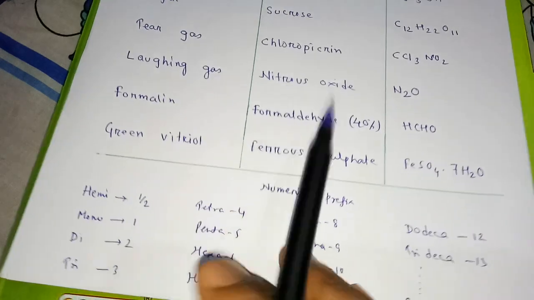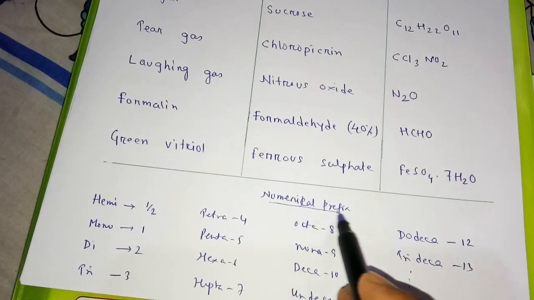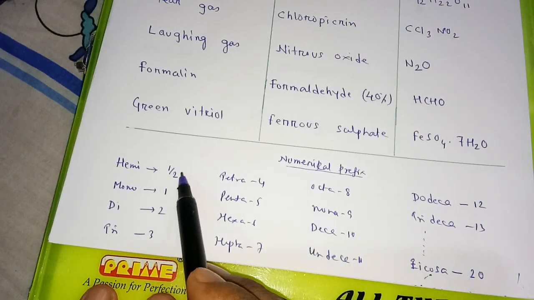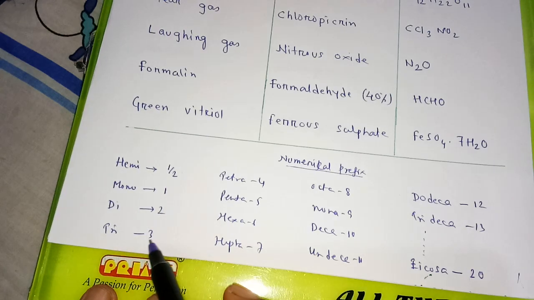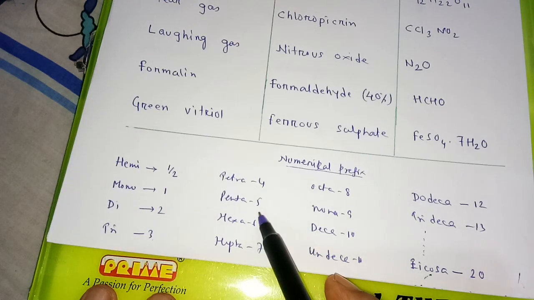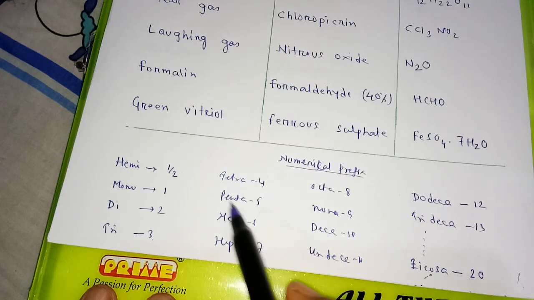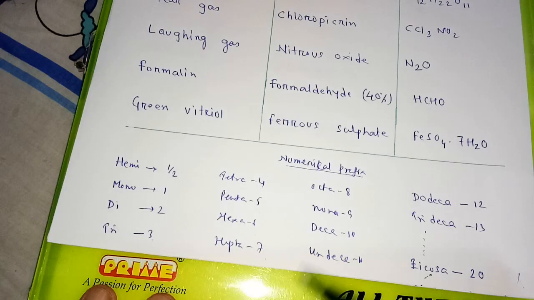Then we will take some numerical prefixes. This also you might have known. Hemi means half, mono means 1, di 2, tri 3, tetra 4, penta, hexa, hepta, octa, nona, deca.